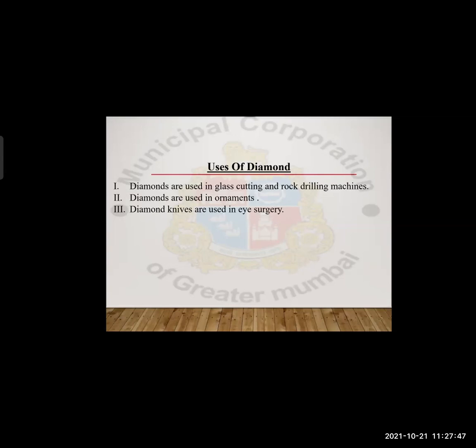Then third one, diamond knives are used in eye surgery. They are so sharp and stiff. It is used in eye surgery, might be to take out some unwanted material from the eyes.